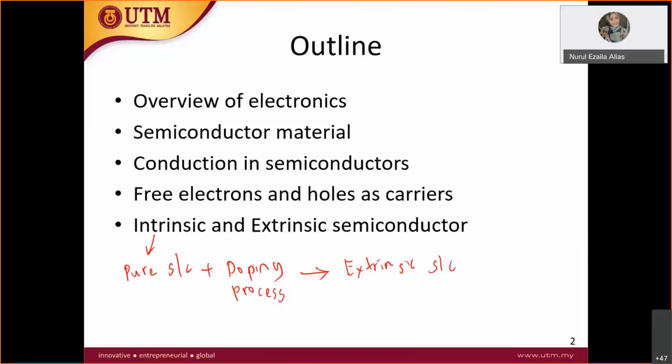All right. So conduction means conduction in semiconductor after we dope the pure semiconductor. So this intrinsic semiconductor will become a semiconductor that can conduct current. For example, when you have pure semiconductor silicon and you dope with N-type, this extrinsic semiconductor will become N-type extrinsic semiconductor where it can conduct current. That is why we learn electronic circuit. We want to make the circuit conduct current where electrons can flow and you can measure the current.